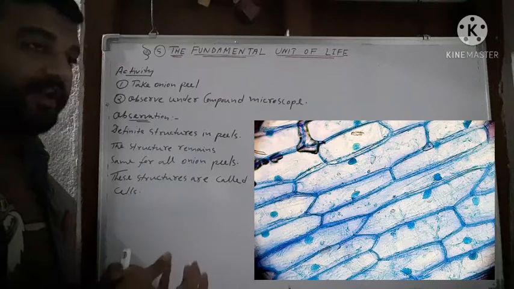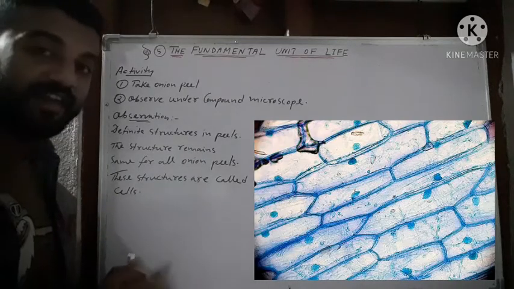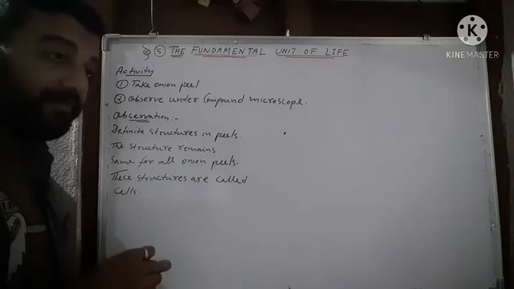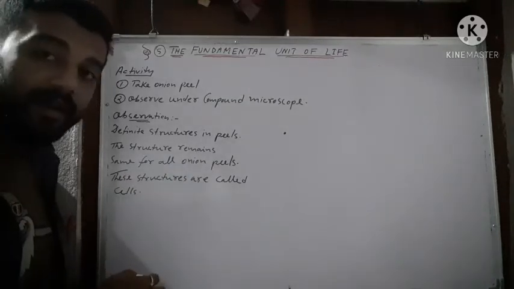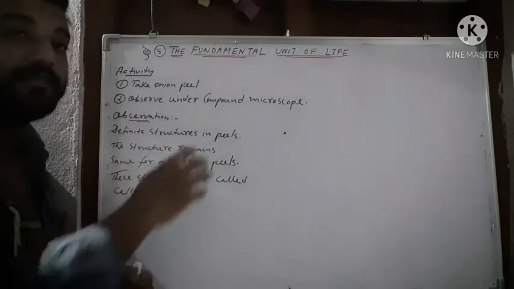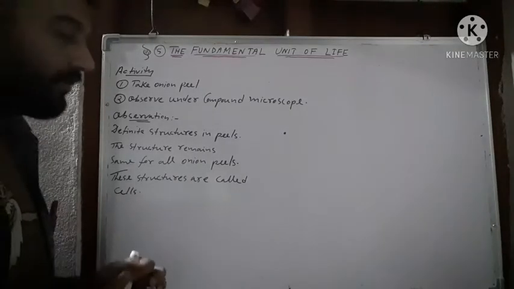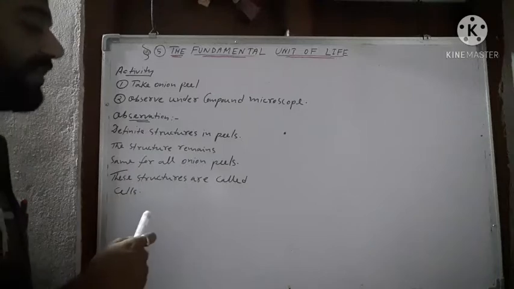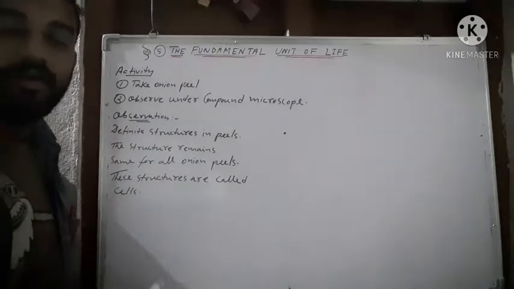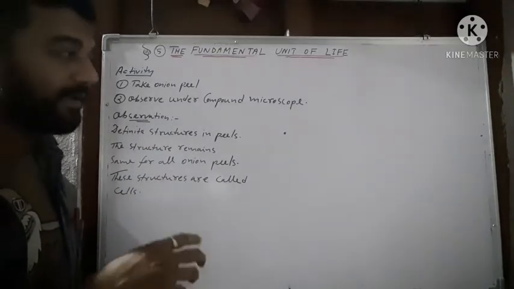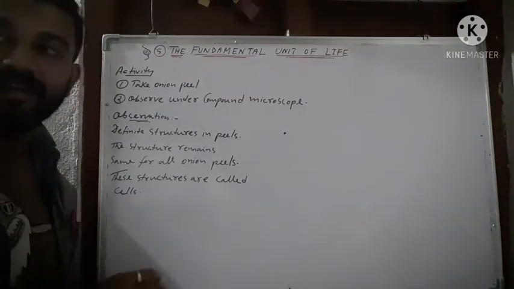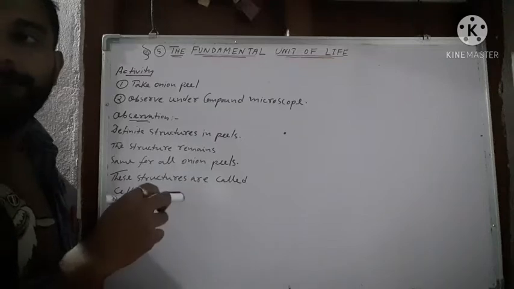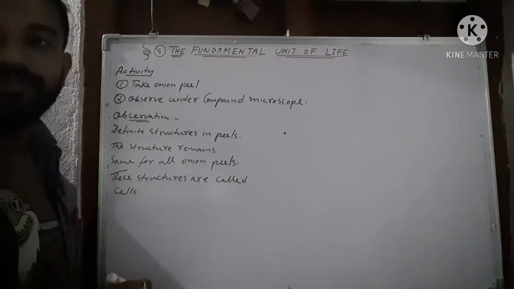We will see the same structure again and again. So this concludes that the structure remains the same for all the onion peels, irrespective of shape and size. Therefore these structures are the basic building units of the onion bulb.